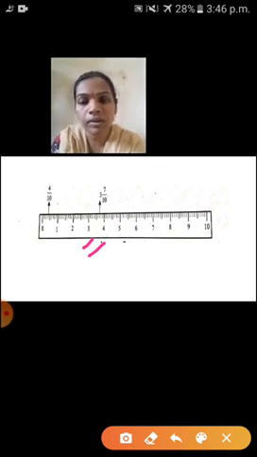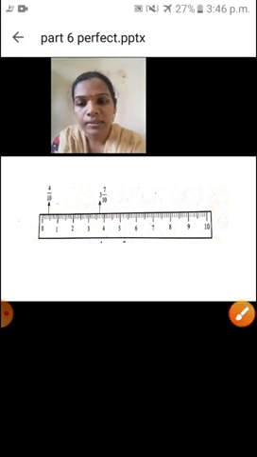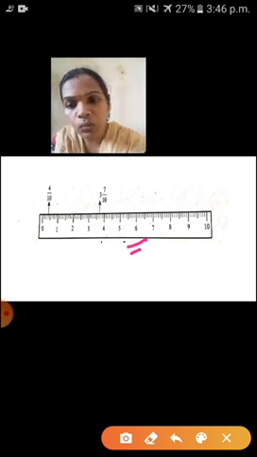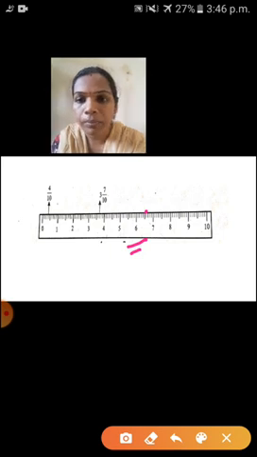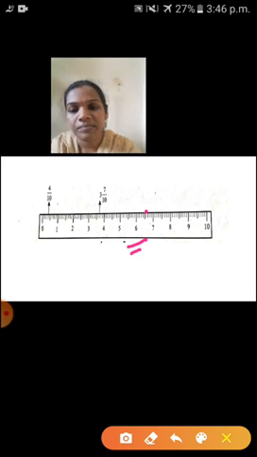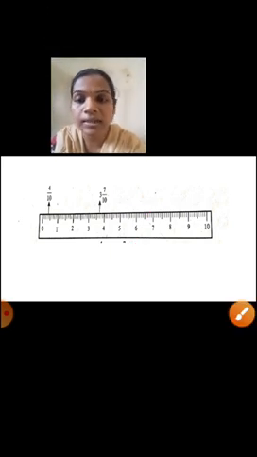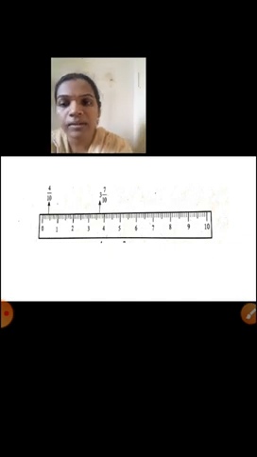Next one, suppose I am giving 6, 5 upon 10. How will you write 6, 5 upon 10? You have to see 6, and then 5. 5 is the numerator. So the fifth line is what here? The fifth part, that is this, 5 upon 10. Understood now? Yes. So children, when we solve the practice set, it will be easy to understand.